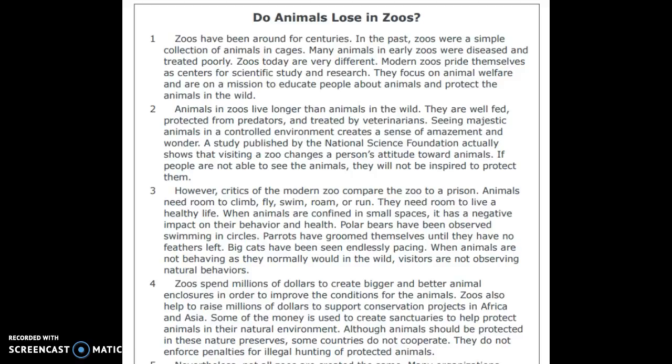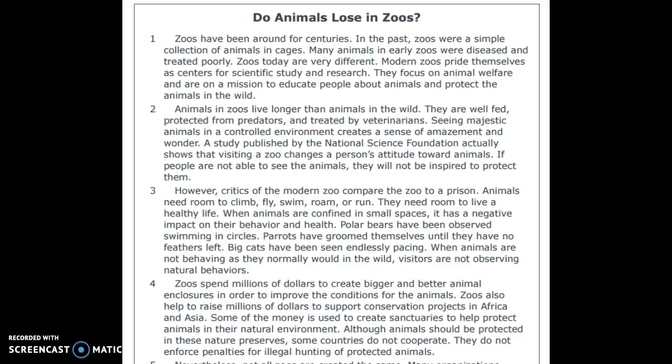However, critics of the modern zoo compare the zoo to a prison. Animals need room to climb, fly, swim, roam, or run. They need room to live a healthy life. When animals are confined in small spaces, it has a negative impact on their behavior and health. Polar bears have been observed swimming in circles. Parrots have groomed themselves until they have no feathers left. Big cats have been seen endlessly pacing. When animals are not behaving as they normally would in the wild, visitors are not observing natural behaviors.